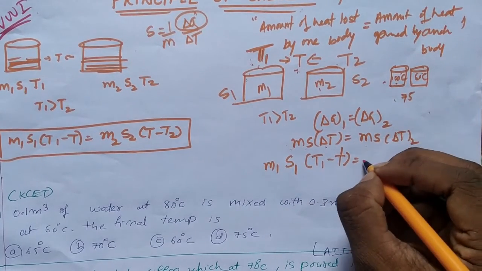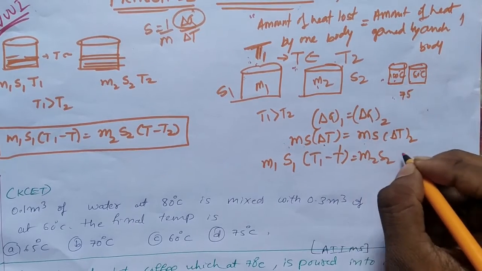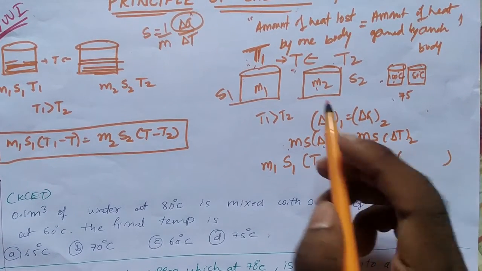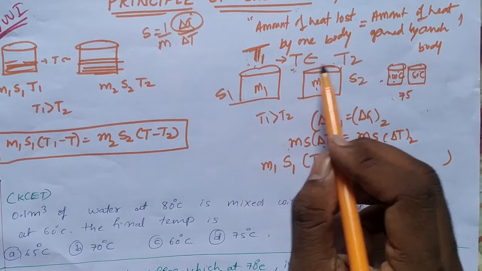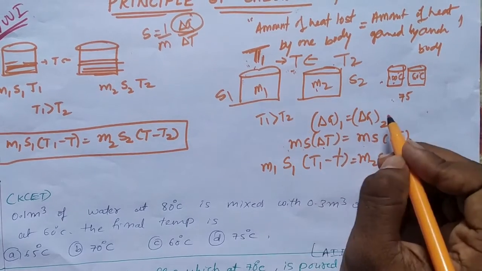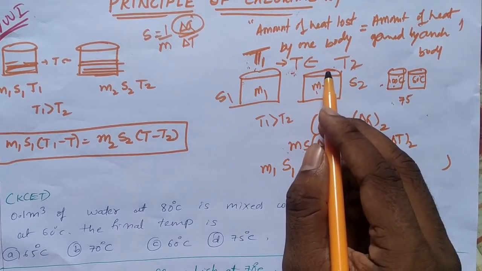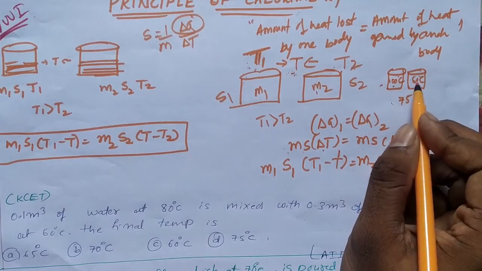In the same way, this is for the second body, so I will write it as m2s2. See, here again I am having a temperature difference, but this will not be T2 minus T, but it is T minus T2 because T is greater than T2. Even though it is lesser than T1, it is greater than T2, isn't it? 75 minus 50.